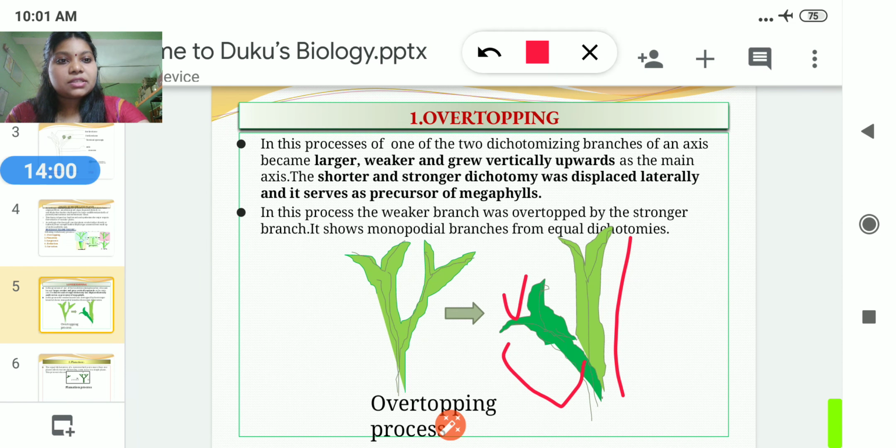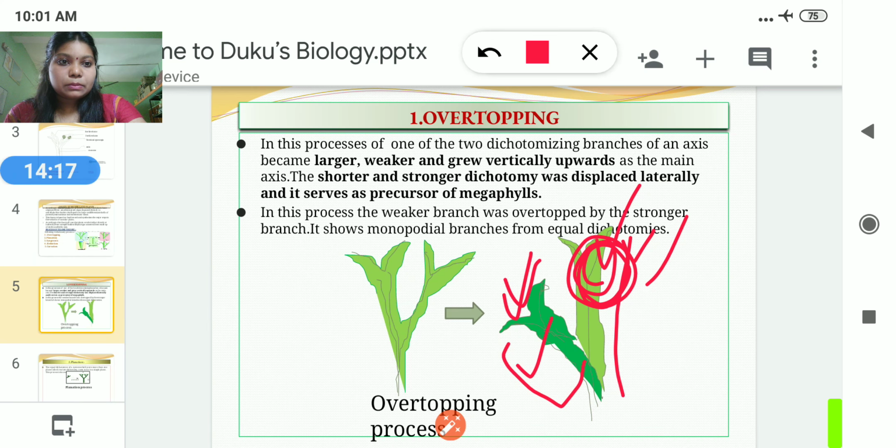In between this dichotomously branched axis and this dichotomously branched axis, if we compare this one and this one, then this weaker one moves faster than the stronger one, and so this is overtopped.